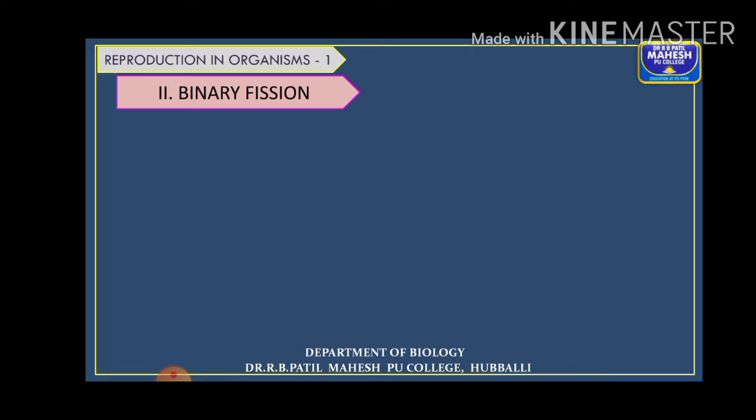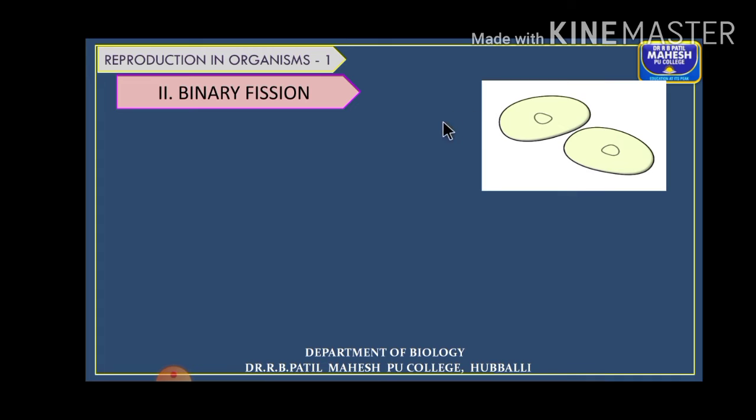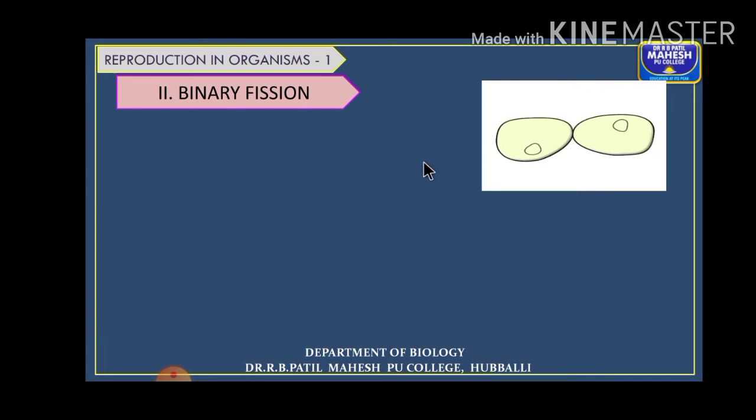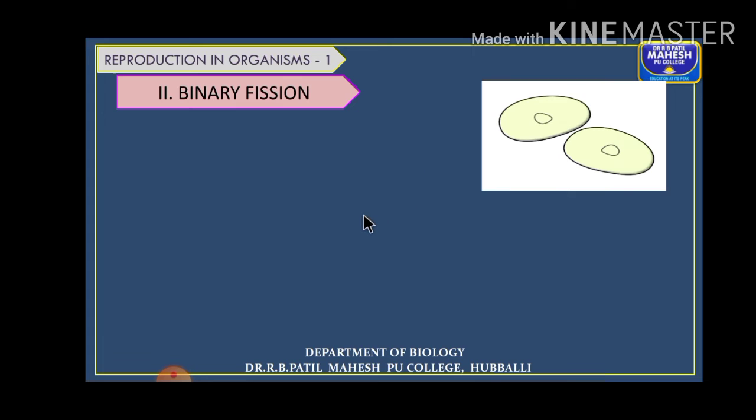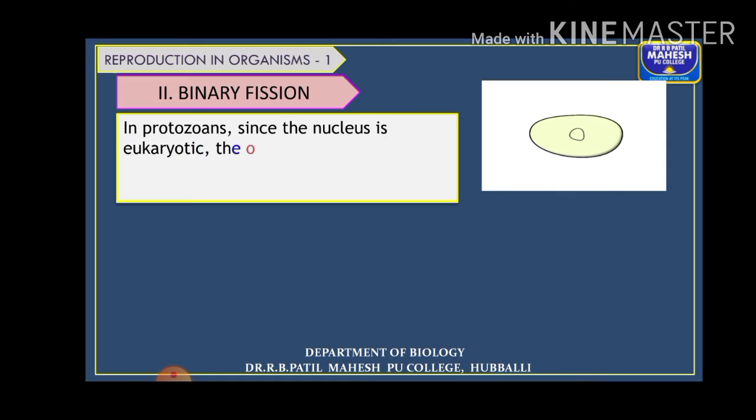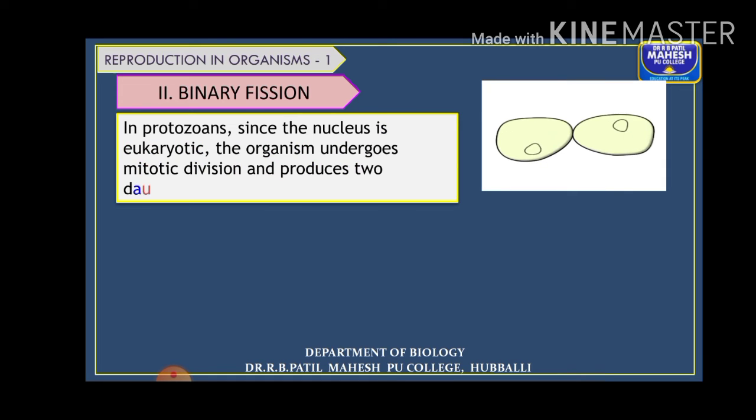Next, coming to the second type, that is binary fission. As the name says, binary means two, fission means split. So the parent cell splits into two daughter cells. Then what is the difference between cell division and binary fission? Cell division is just a random division taking place, but binary fission generally takes place in eukaryotes, in the protozoans.